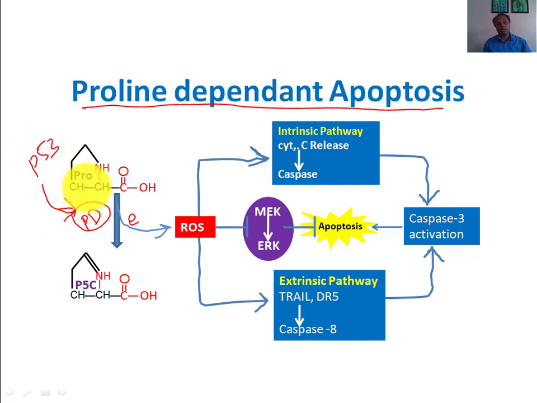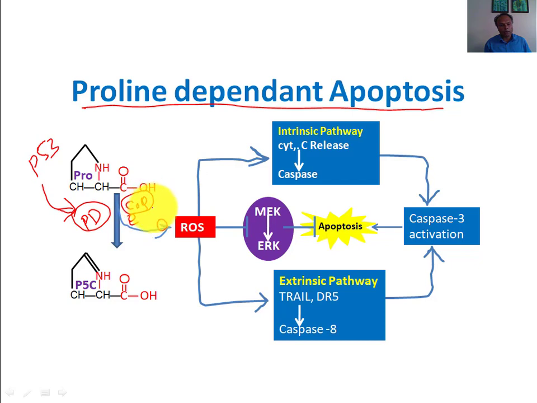Because of this, there will be more extraction of electrons from proline to coenzyme Q, and these electrons from coenzyme Q will be transferred to oxygen.